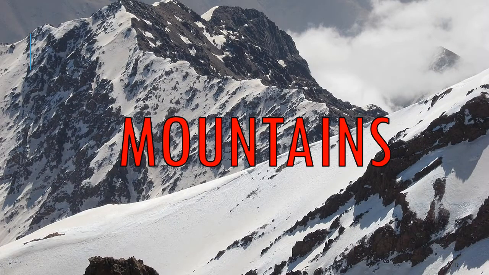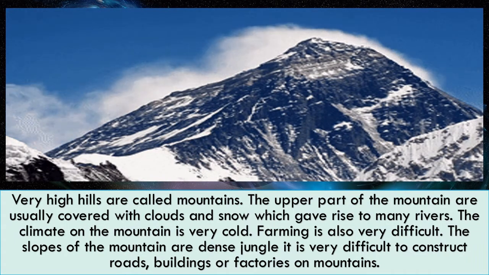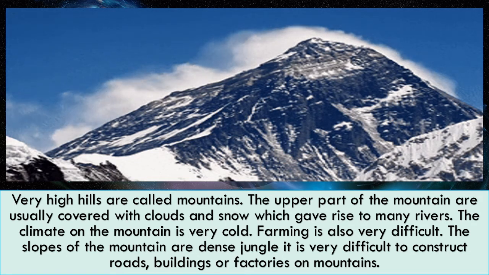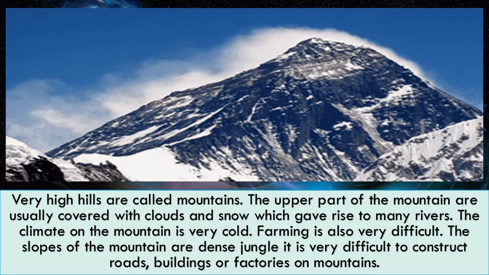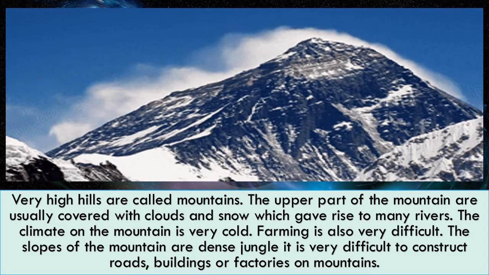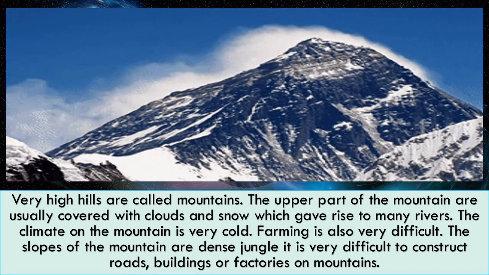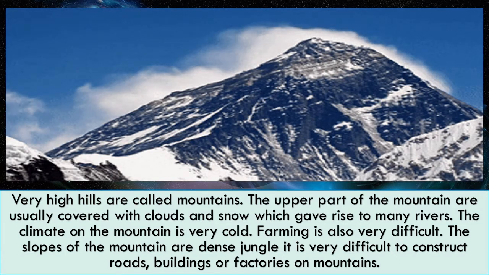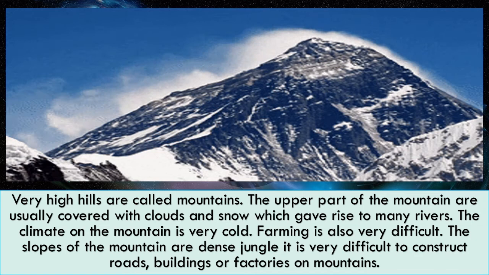Now children, let us learn about mountains. So let's begin. Very high hills are called mountains. The upper part of the mountains are usually covered with clouds and snow, which gives rise to many rivers. The climate on the mountain is very cold. Farming is also very difficult. The slopes of the mountains are dense jungle. It is very difficult to construct roads, buildings, or factories on mountains.